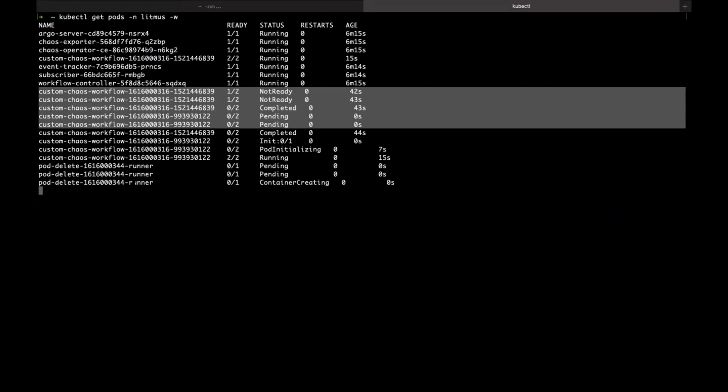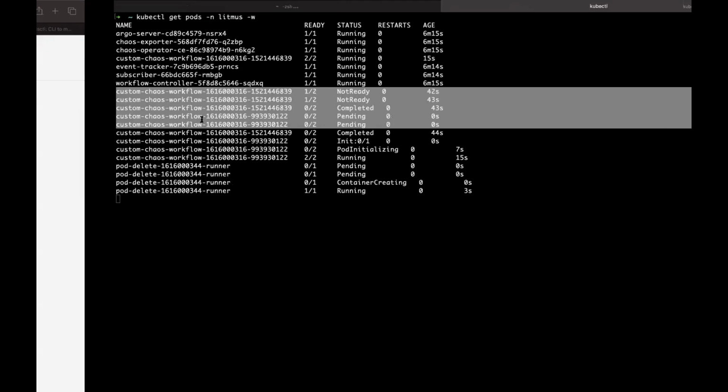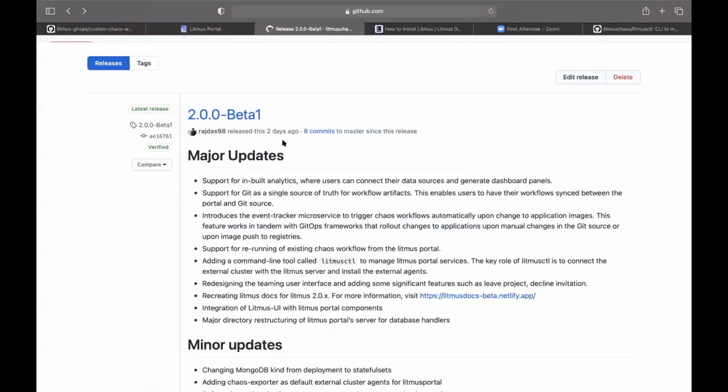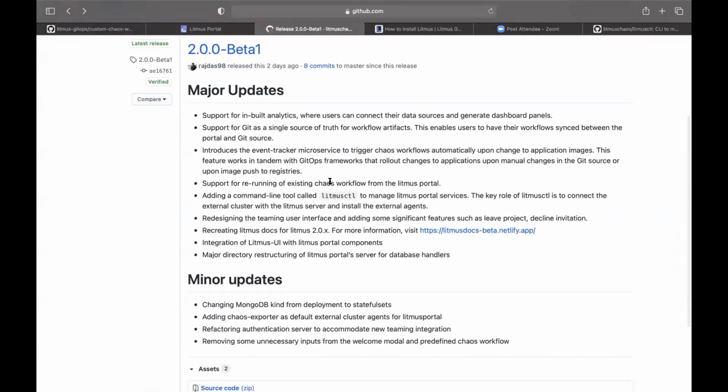Yes, now you can see it is deploying the application. Okay, so let's not wait for it. Let's go to the next feature, which is the event-driven chaos engineering. As Karthik told, event-driven chaos engineering is the second part of the GitOps. It will track your application change. Currently, it is tracking only image change. Suppose my application image tag changes from V1 to V2. Event tracker will track those changes and it will trigger the chaos on that particular application based on some fields. Let me show you how we can trigger the chaos using the event-driven method.